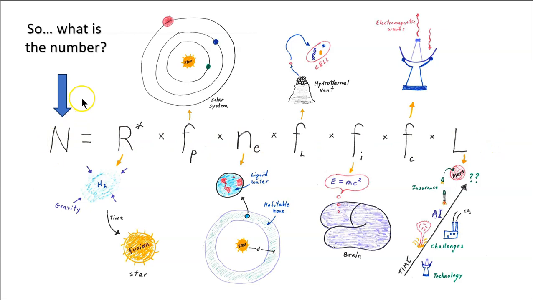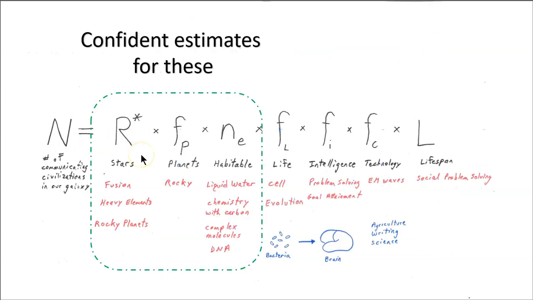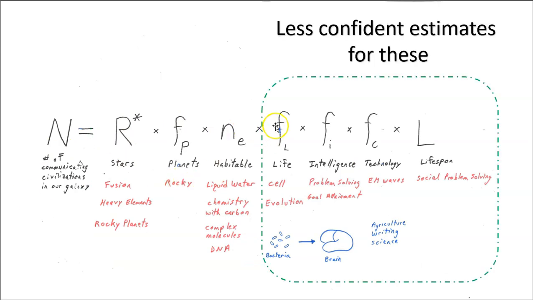Well, so what is the number? What's this value? Of course, that depends on the values you put in for these terms. And you can do an internet search and find out how different astronomers and different cosmologists and different biologists and astrobiologists might plug in numbers for these terms. So I'm not going to give values for these terms right now. Scientists are reasonably confident in the values for the first three terms. But that's not the case for the last four terms.